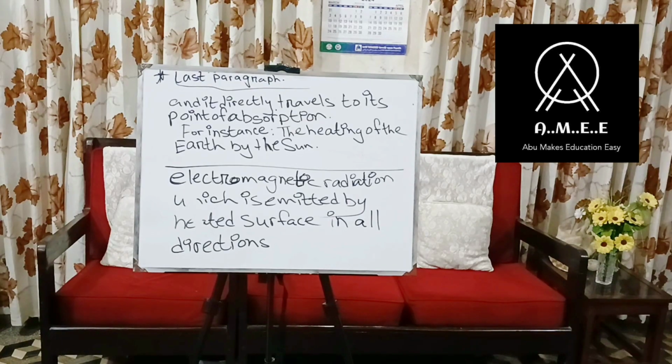So the total answer is that thermal radiation is a process by which energy is released in the form of electromagnetic radiation which is emitted by a heated surface in all directions, and it travels directly to its point of absorption, full stop. It basically says that the process by which any heated object releases heat is known as thermal radiation, which is a form of electromagnetic radiation. And one of the prime examples is the heating of the earth by the sun.